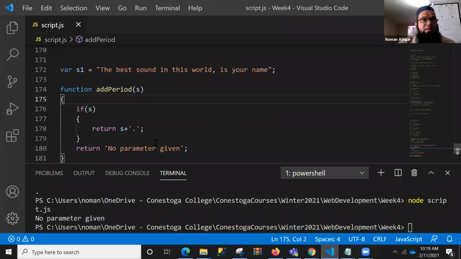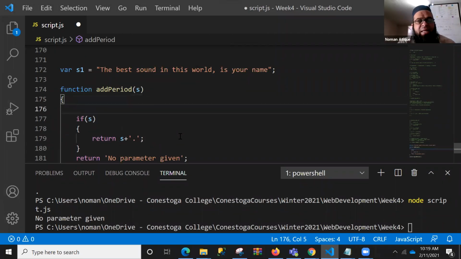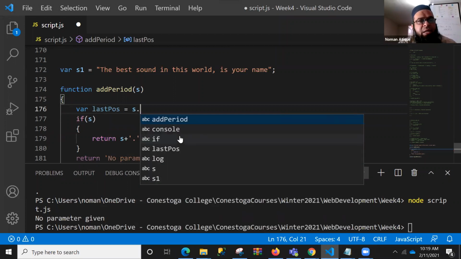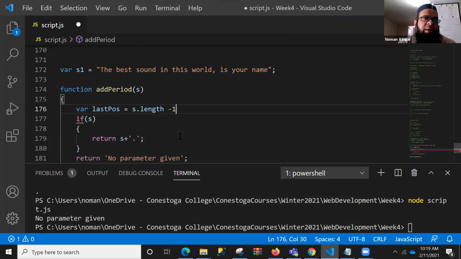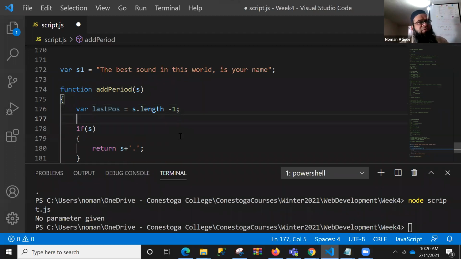Now I'm going back to this one, and here I want to work on that same thing that I was talking about. One method can be, for example, I can calculate lastPosition here. If I say s dot length minus 1, can I do that? S dot length minus 1. Now what I want to say is, go and find the last position letter. So we will have the last position's index in lastPos. I hope everyone is getting that.